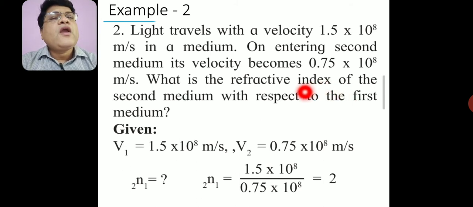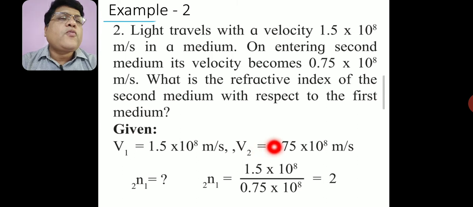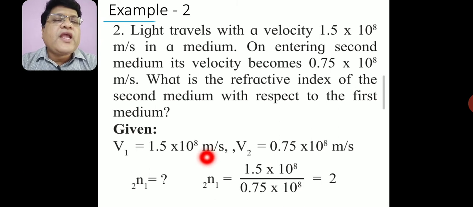Here we are given the velocity of light in the two media. The velocity of light in the first medium is 1.5 into 10 raised to 8 meter per second, and in the second medium it is 0.75 into 10 raised to 8 meter per second. Therefore the refractive index of the second medium with respect to the first medium is equal to v1, the velocity of light in the first medium, divided by the velocity of light in the second medium. We obtain the ratio, whose value is 2, that is, 2 is the refractive index of the given second medium.